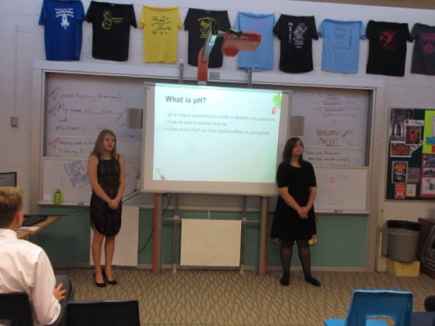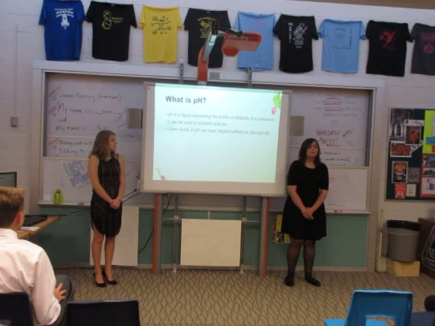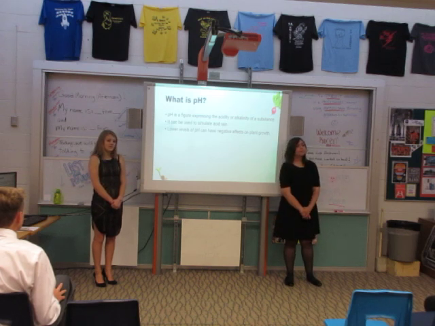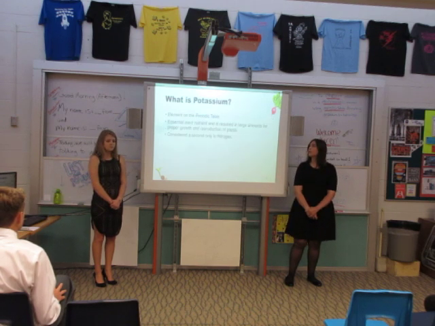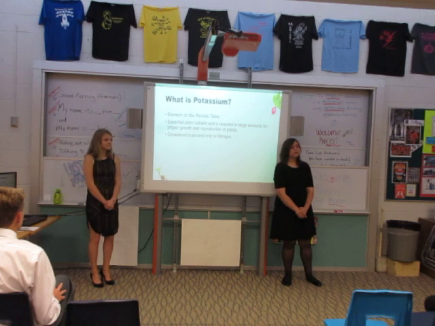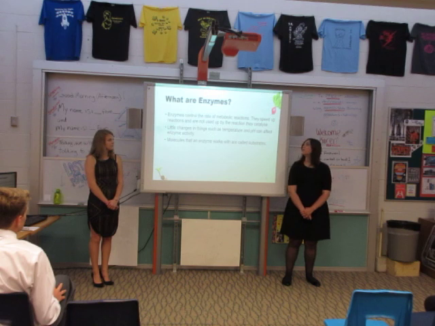What is pH? pH is the acidity or alkalinity of a substance. pH can be used to simulate acid rain, and pH can have negative effects on the growth of plants. What is potassium? Well, other than being an element on the periodic table, potassium is considered second only to nitrogen as a plant nutrient. It is required in large amounts to stimulate plant growth and reproduction.